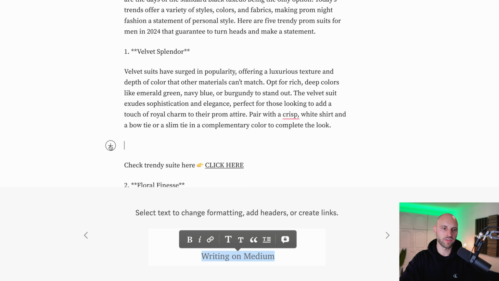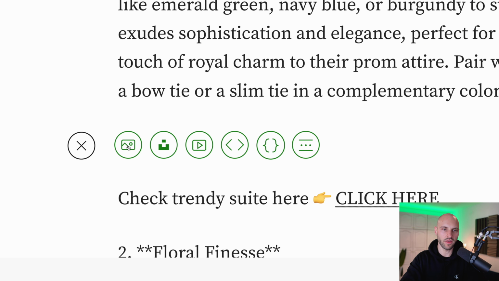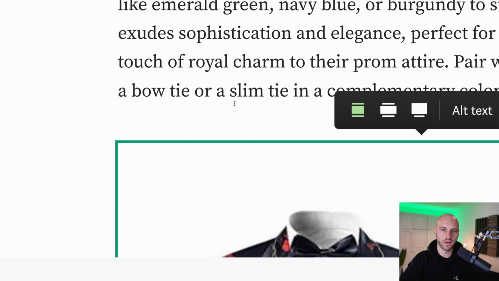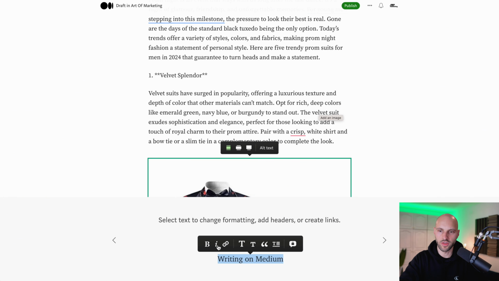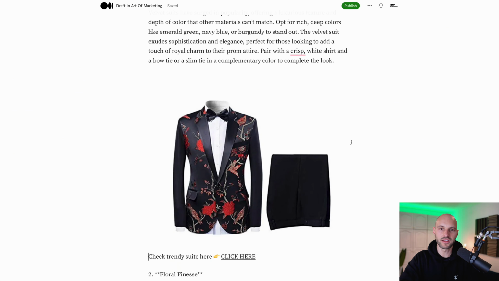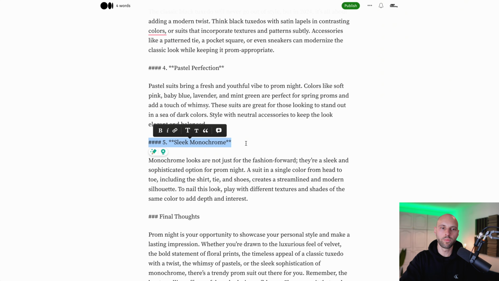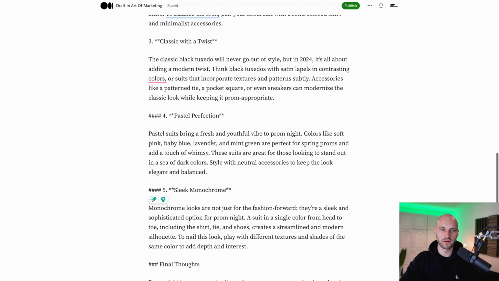I'm going to click the plus sign and see this icon, the icon of an image. I click it, choose the one I just took a screenshot of, enter, and boom, guys, check this out. Amazing, right? Do this with all the other suits. Put links beneath all of these 5 trendy suits: pastel perfection, sleek monochrome, and final thoughts, etc.